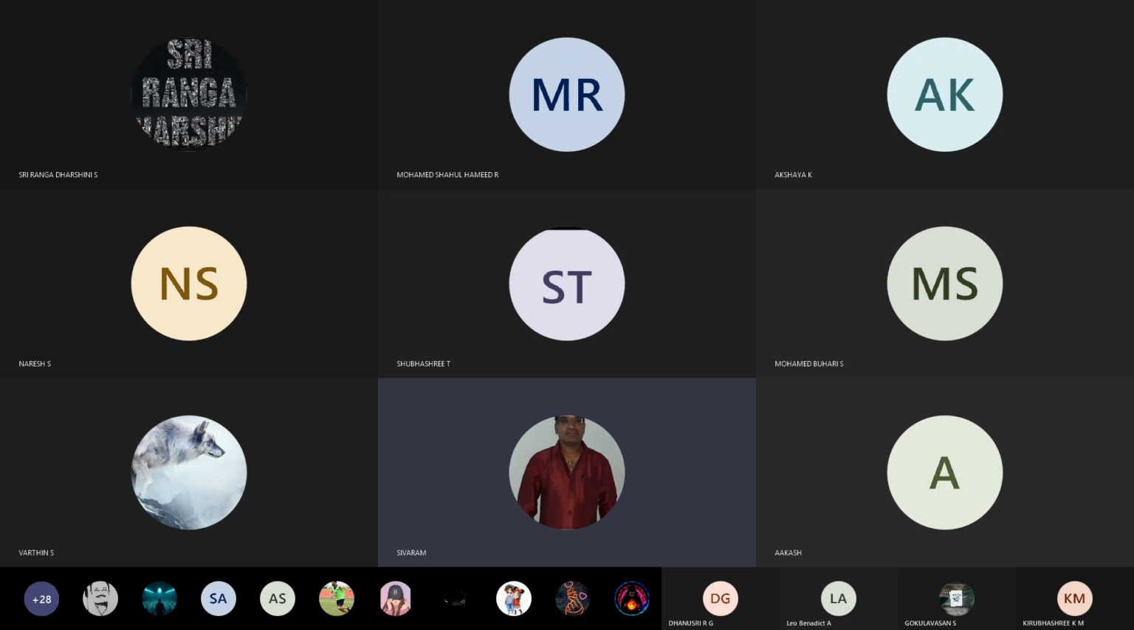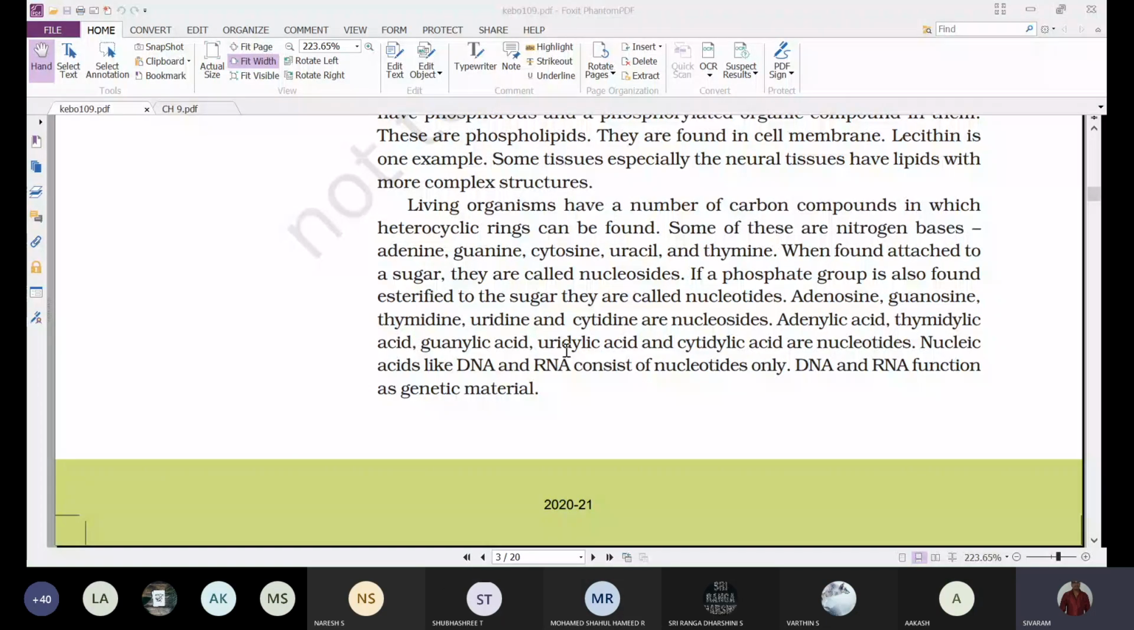Okay, once again we'll go with the topic that is given in the NCERT textbook. Living organisms have a number of carbon compounds in which cyclic rings can be found. Along with the carbon, because ribose is a carbon compound, some heterocyclic ring structures are also present. What is that heterocyclic ring structure? Nitrogen base. Some of these are nitrogen bases.